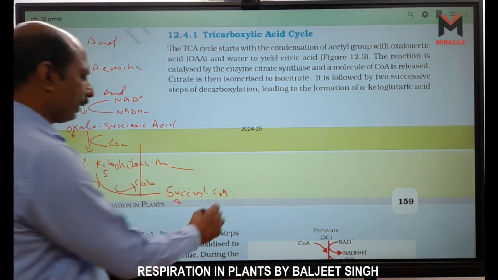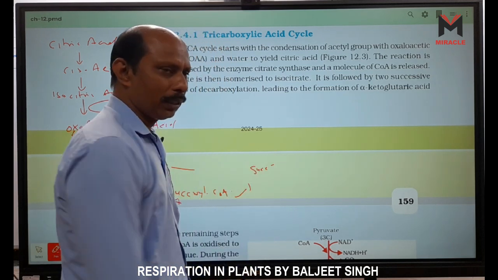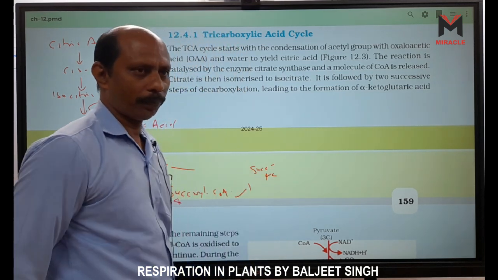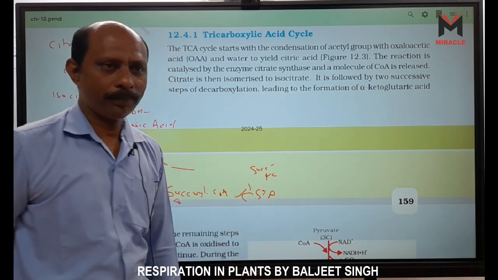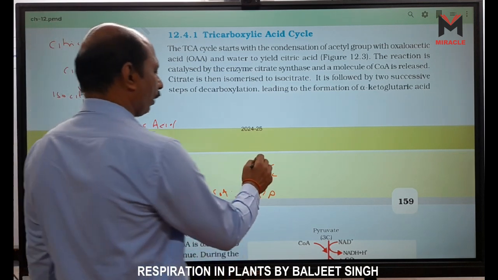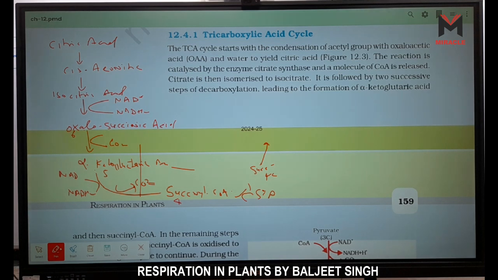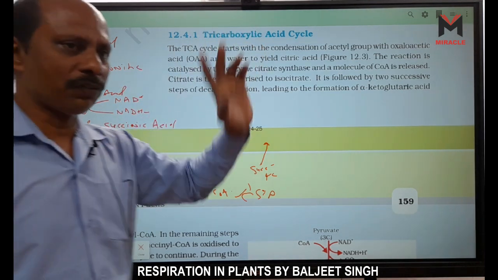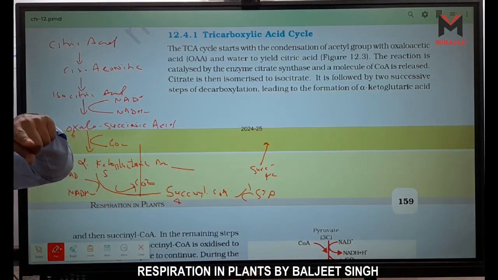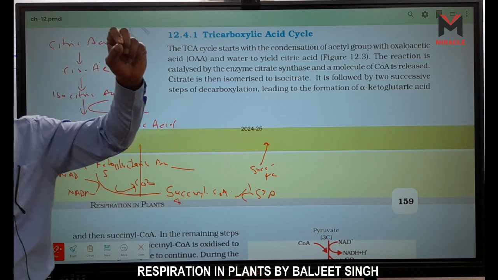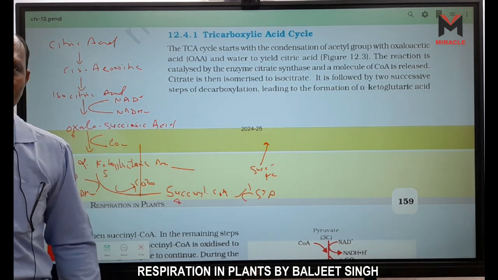Now this succinyl CoA enzyme is converted into succinic acid. We will read this one, okay? Succinic acid is also a 4 carbon molecule, and one GTP is formed, right? Then succinic acid is converted into which one? Malic acid. Malic is converted to fumaric acid, and one FAD is formed, right? Lastly, oxaloacetic acid is formed. When oxaloacetic acid is formed, one NAD is also formed, right?